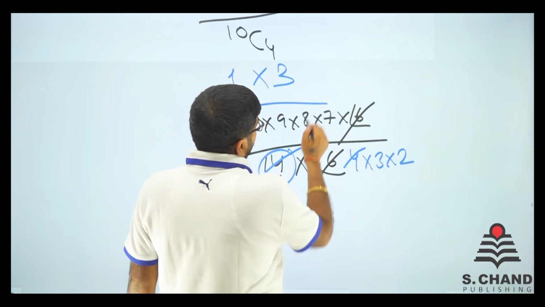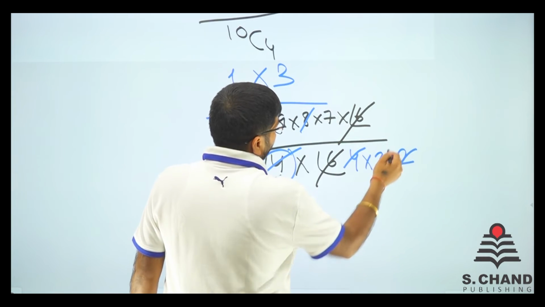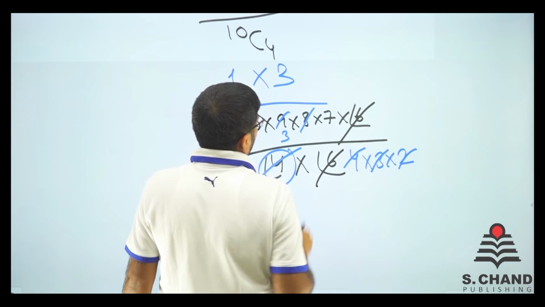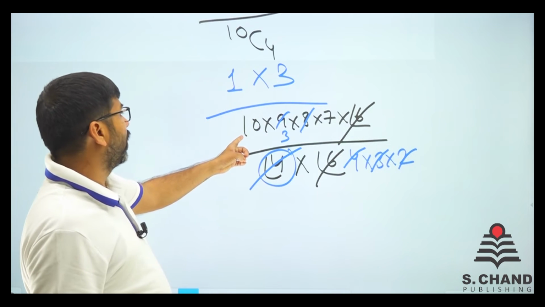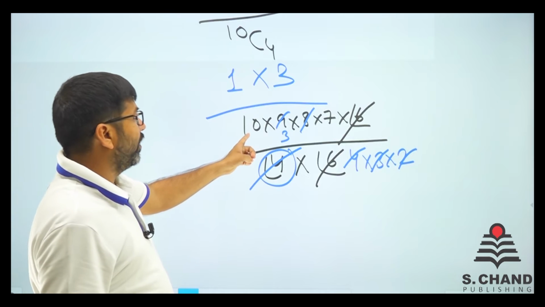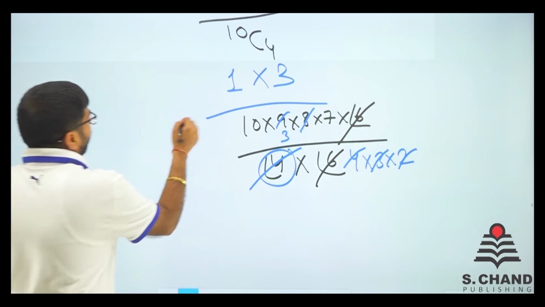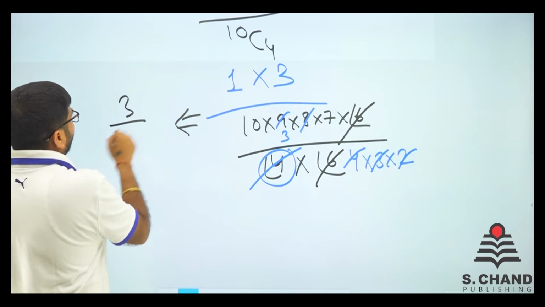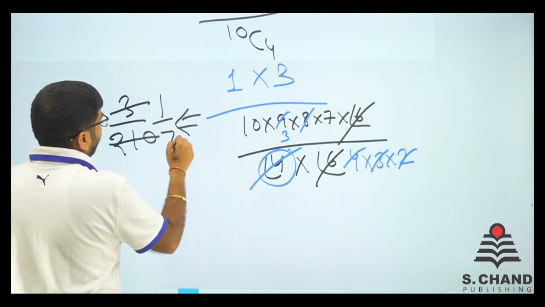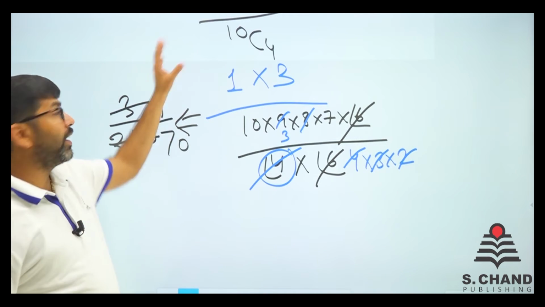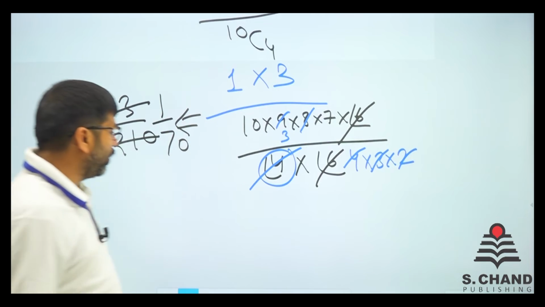Now 7 into 3 is 21, 21 into 10 is 210. So we have got 3 by 210, which is 1 by 70. So the probability of getting what we want is 1 by 70.